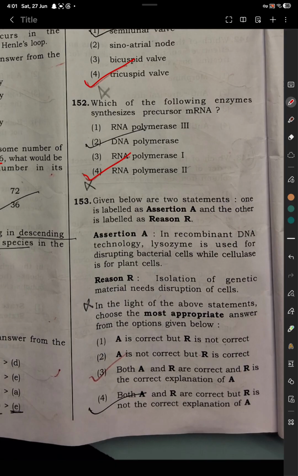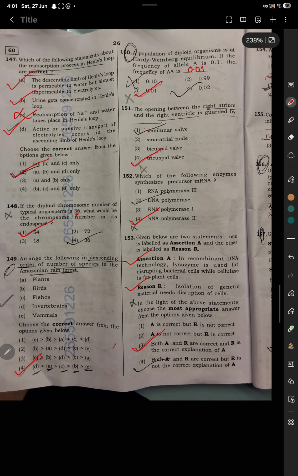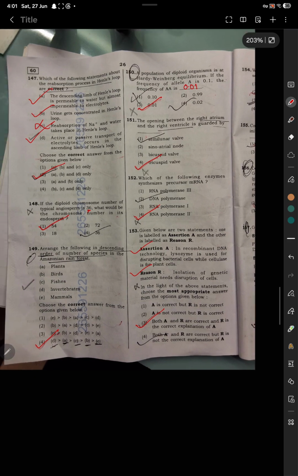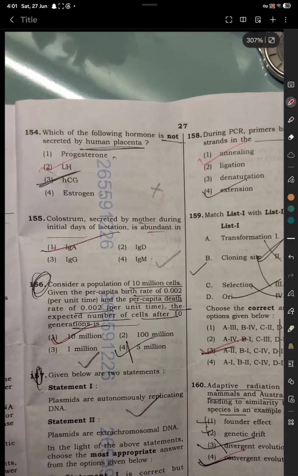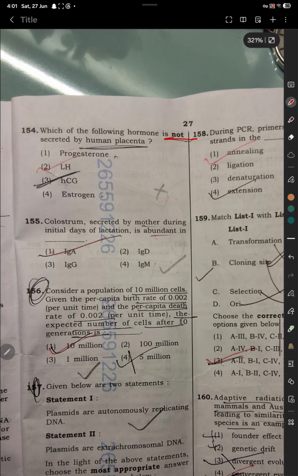Question number 153, assertion reason. So option number 3 is correct. Both assertion and reason are correct, and reason is the correct explanation of assertion. Question number 154. Which of the following hormones is not secreted by human placenta? Option number 2, LH.